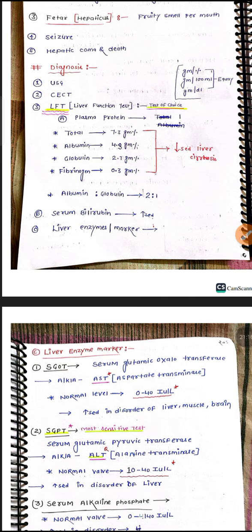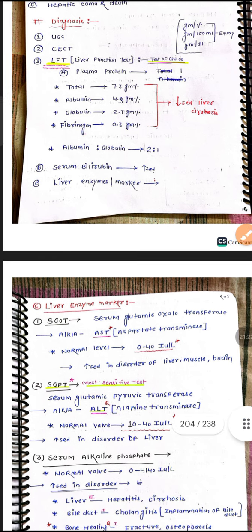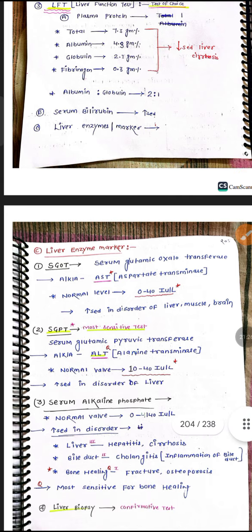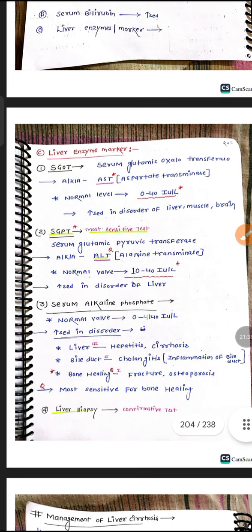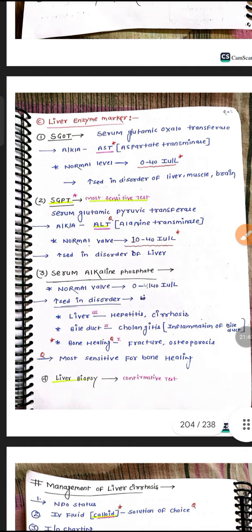SGOT should be 0 to 40 international units per liter, and it will be increased in severe cirrhosis. SGPT should be 10 to 40 international units per liter. Serum alkaline phosphatase will also be increased. The most confirmatory test for the liver is liver biopsy.